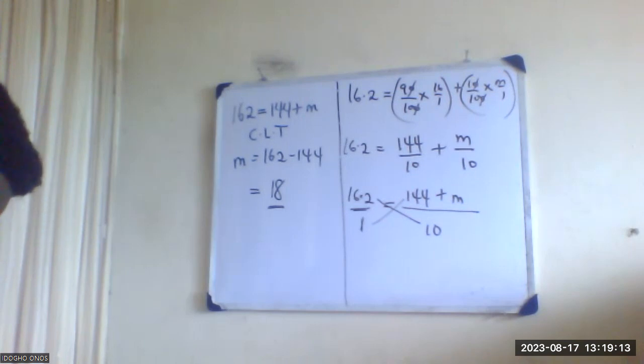Chlorine consists of 2 isotopes, of mass number 35 and 37. Mass number 35 and 37.